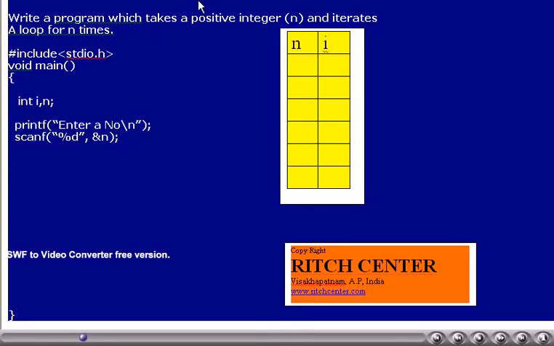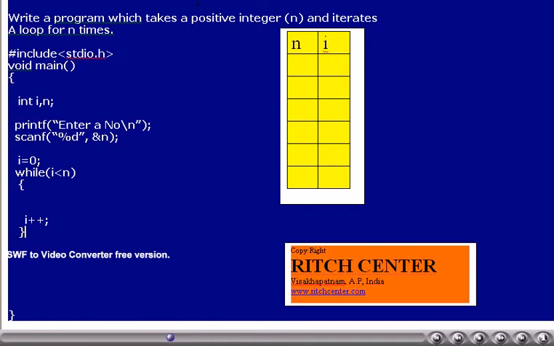Whatever the user enters will be read into the variable n. I is equal to 0, while I less than n, I plus plus. All these 3 statements define the behavior of the while loop such that it will run exactly n times.